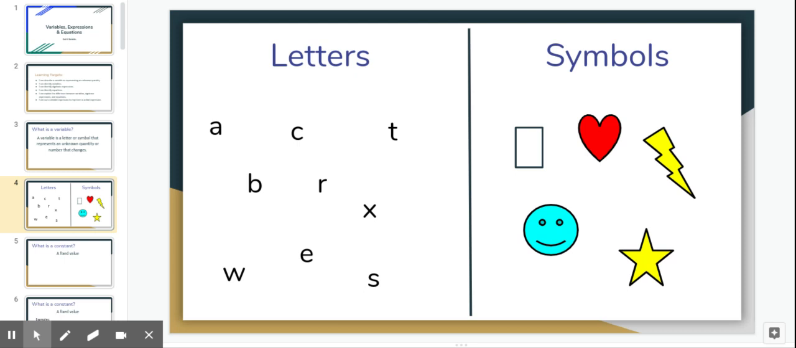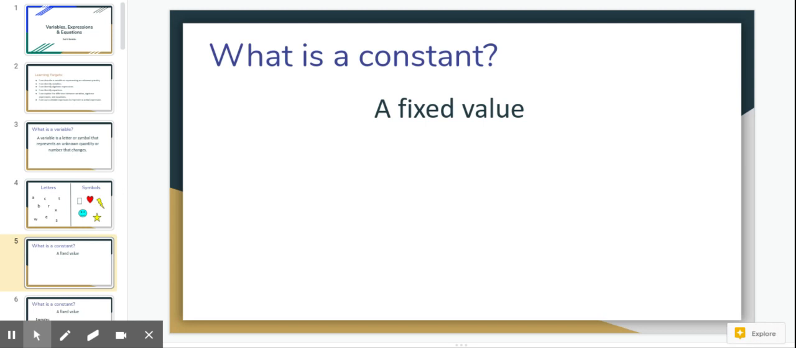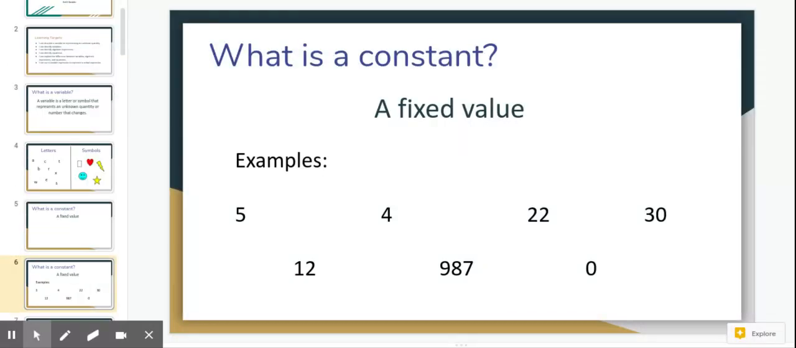In order to understand variables and algebra and expressions, we also need to know what a constant is. And a constant is a fixed value. That means it's a number that doesn't change, which in this case, our examples are 5, 4, 22, 30, 12, 987, and 0. Really, it's any fixed value, and they can actually be decimals and fractions as well. These ones are just examples with whole numbers, but they really can be any number that has a value.